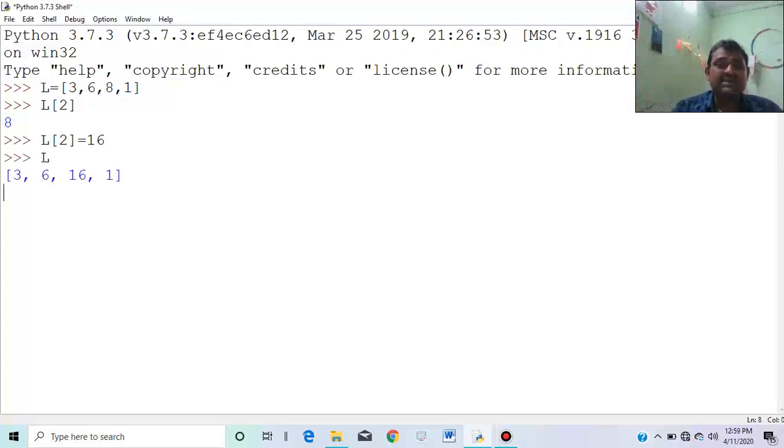Now the L is 3, 6, 16, 1. Earlier it was 8 and now it is 16. So what does it mean? It means that the value is being mutated. So dictionary is also mutable, but not ordered. I will discuss it.